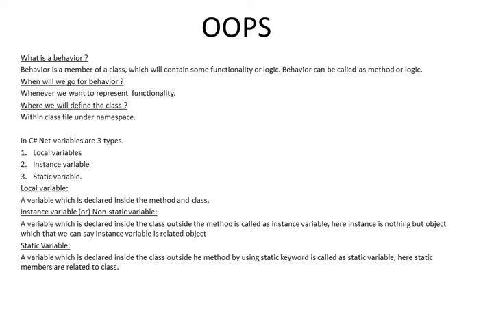Next we will learn about variables. In C#.NET we have three types of variables: local variables, instance variables and static variables. What is a local variable? A variable which is declared inside the method or class is called a local variable. If we declare the variable inside the method, it is local to this method. If you declare a variable inside the class, that variable is local to that class. So that is the local variable.